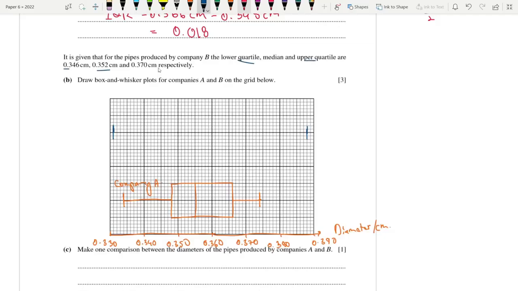Now the quartiles are given: 0.346, 0.352, 0.370.